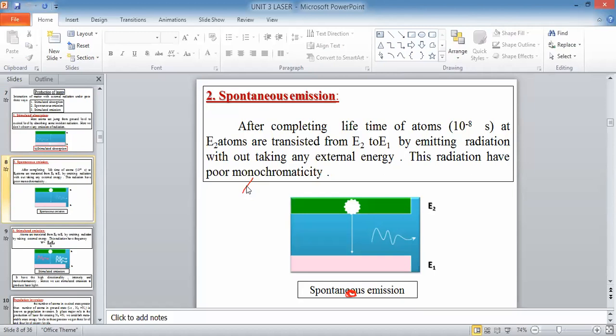PPT is visible, ma? Okay. So the next process is spontaneous emission.